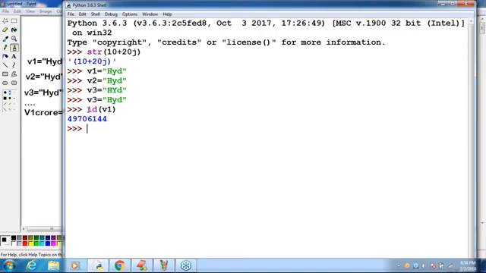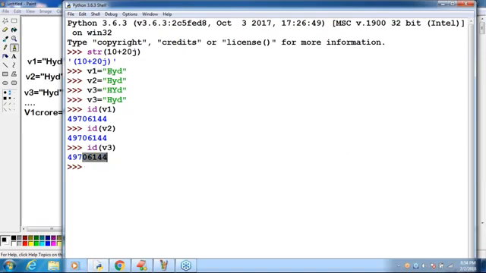497061144 is the address of V1. Next, ID of V2. What is the answer? Is it the same answer or not? Yes, because V1, V2, V3 point to the same address, the same object. That's why I get the same answer. Similarly, ID of V3. Have you observed? Is it the same answer or not?